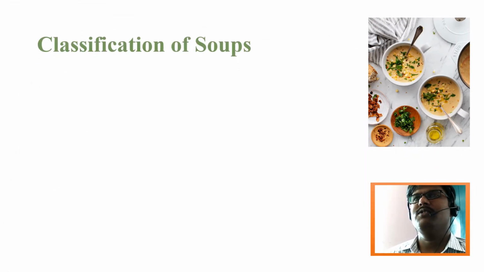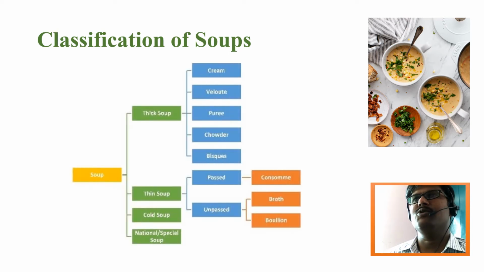Okay, so next we move to the classification of soups. Soup has been classified into four divisions: thick soup, thin soup, cold soup, and national soup or specialized soup.